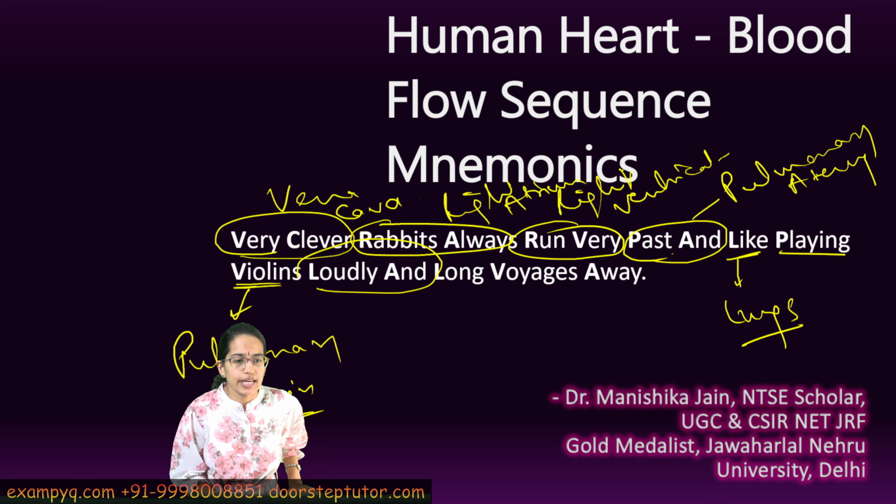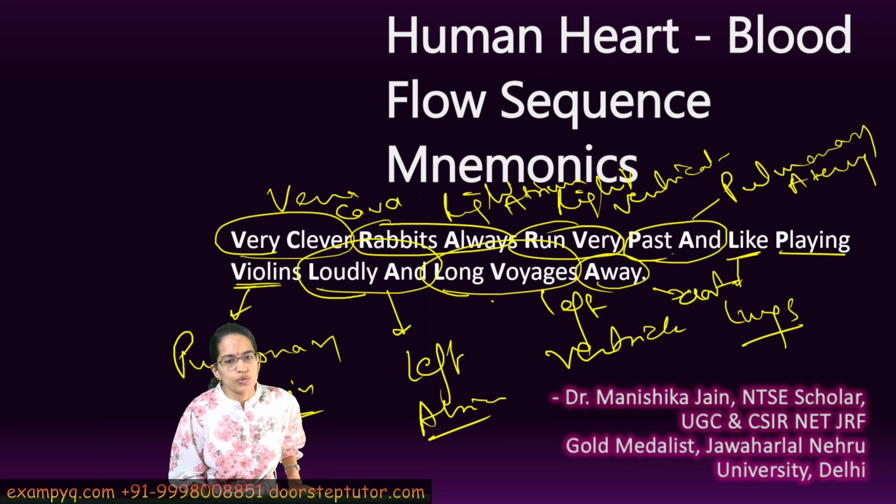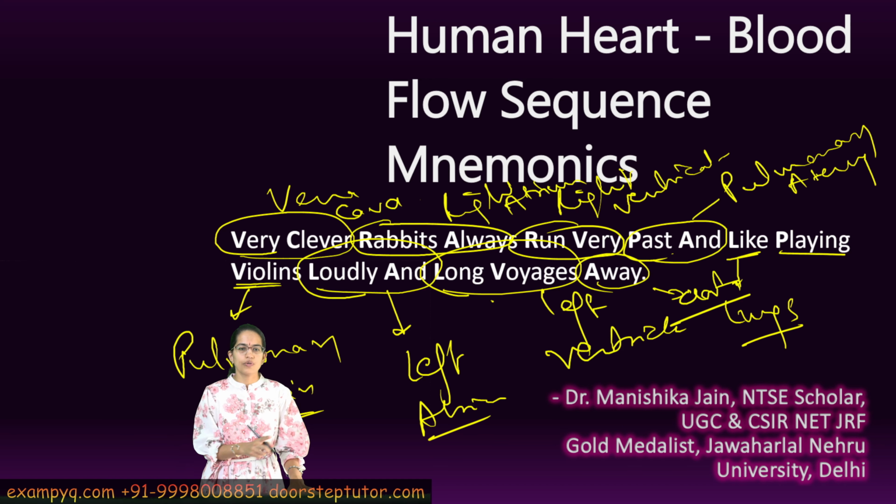The next is LA and then LV, right? So, LA is left atrium, then left ventricle, and finally aorta, right? So that is how the blood flow goes.